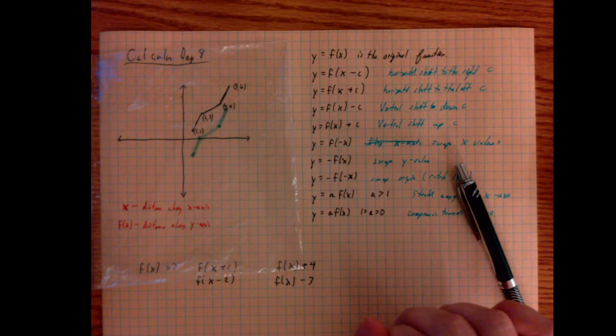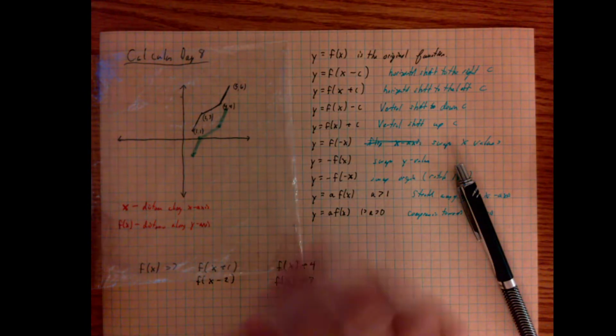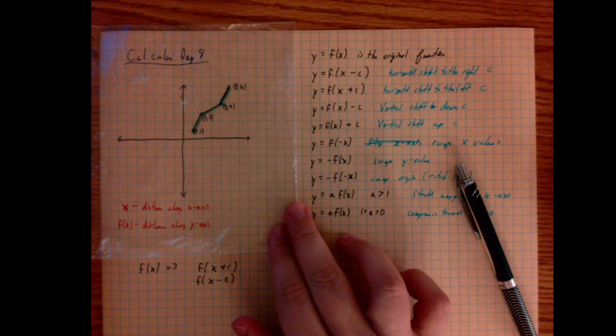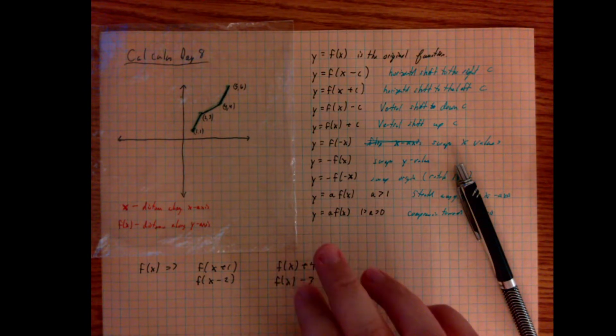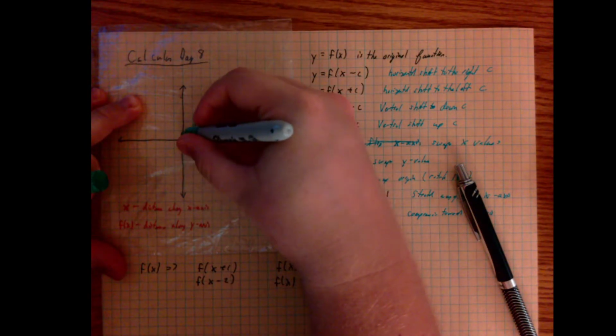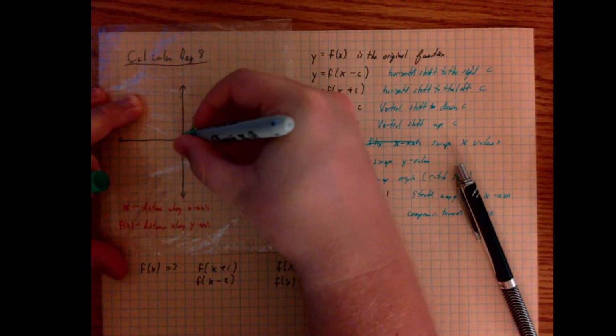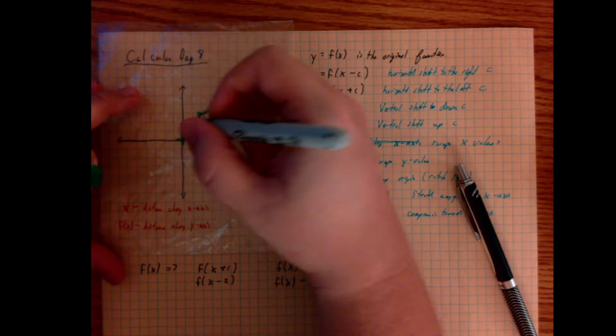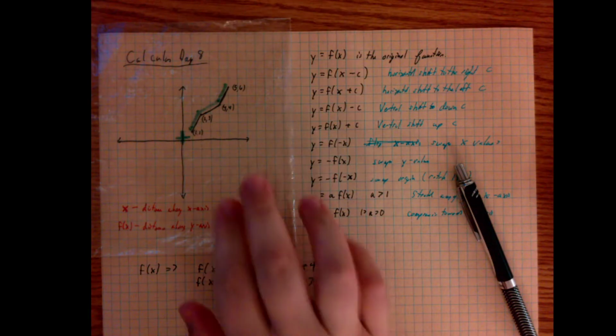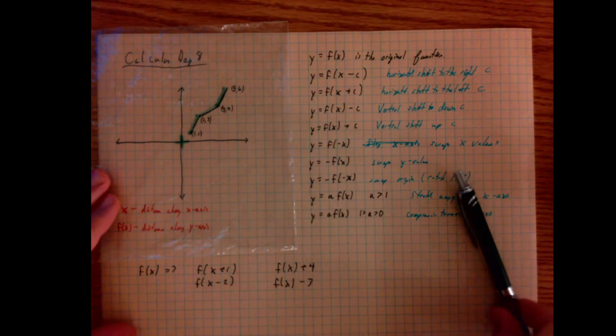Now, to showcase the other versions, it's helpful to come back here and note one other detail, where the origin is. So the origin in this graph is right here, indicated with a little plus sign. Why is that so important? Well, let's look at our other options.